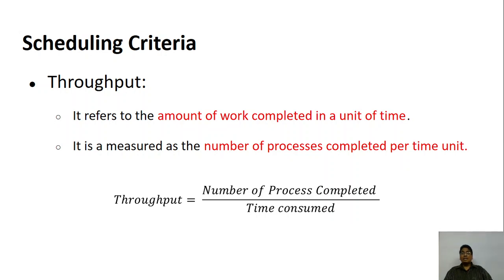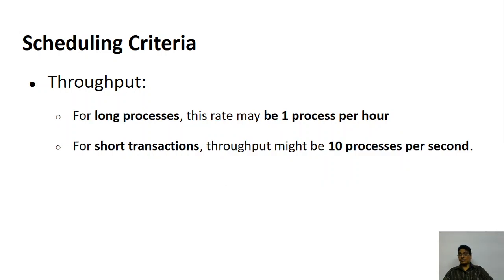In 5 minutes, if 10 processes are completed, that is good, throughput is good. In 5 minutes, only 5 processes are completed, that is a 50% reduction. In 5 minutes, only one process is completed, throughput is less. Remember.